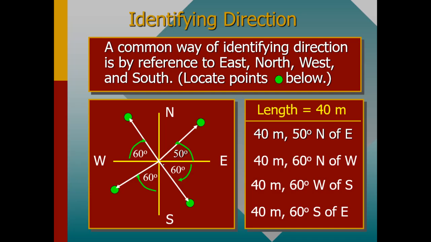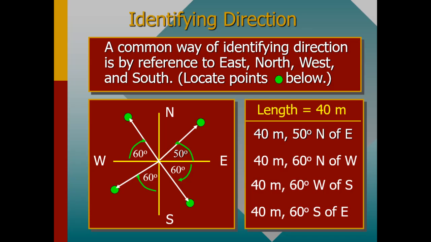So just a recap. When you talk of the origin here, the first object which moved from that point to that point at an angle of 50, the direction is north of east, and then this one is north of west, then this one is west of south, and then that one is south of east. All those are just giving direction.